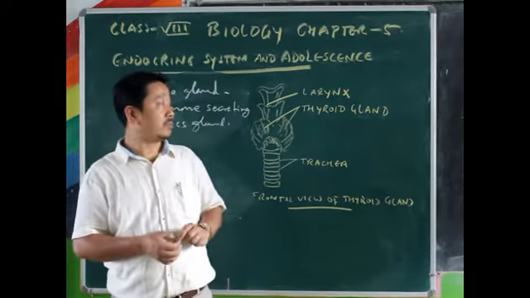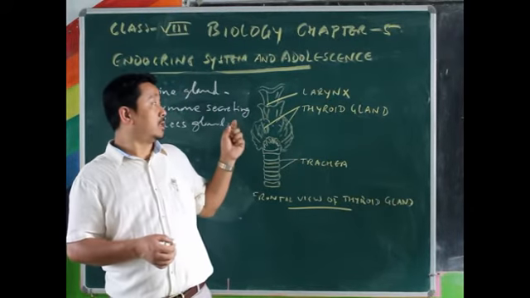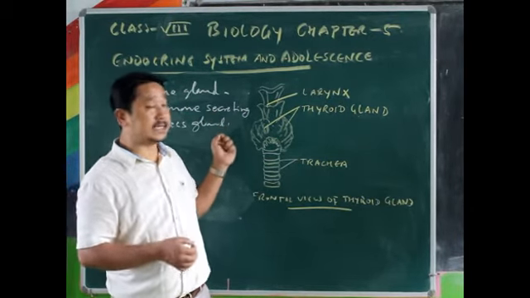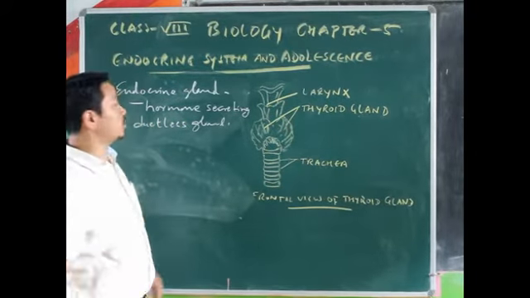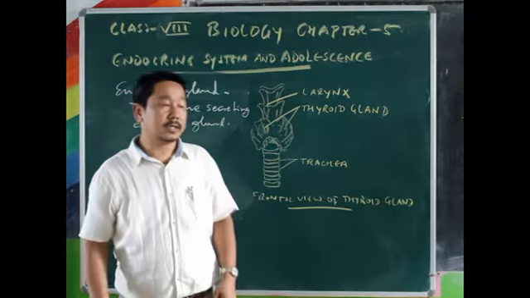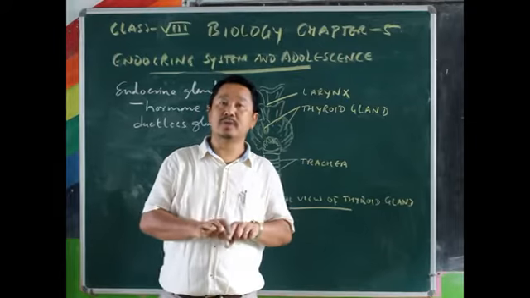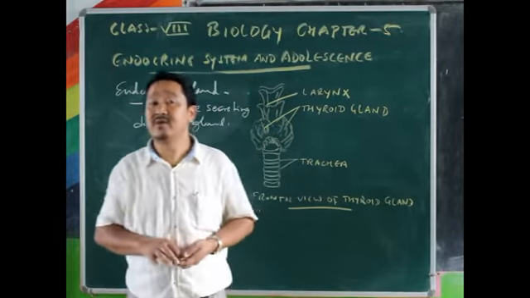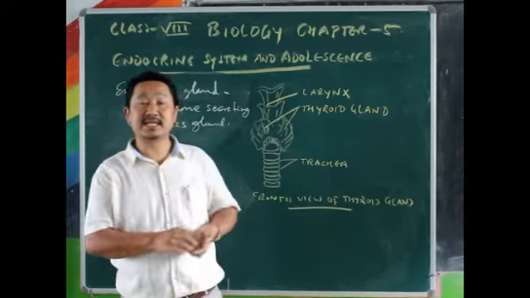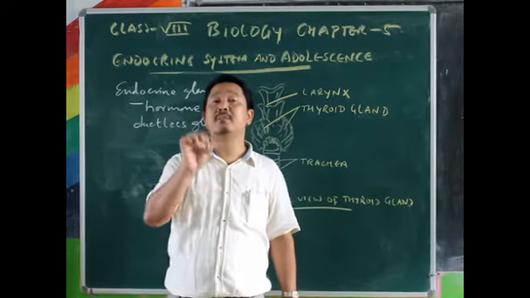So this hormone, after being secreted from those glands, as I've told you, will be taken to the distant places where it shows its different functions, and they are secreted in very small amounts.